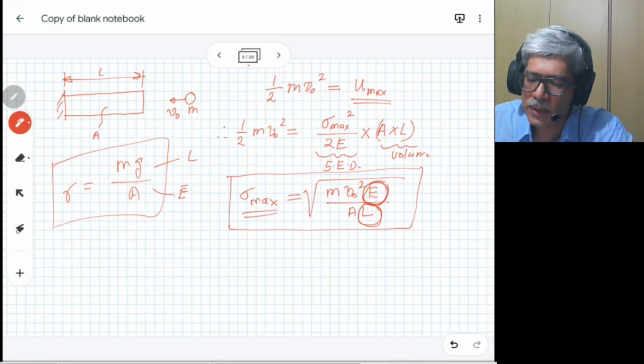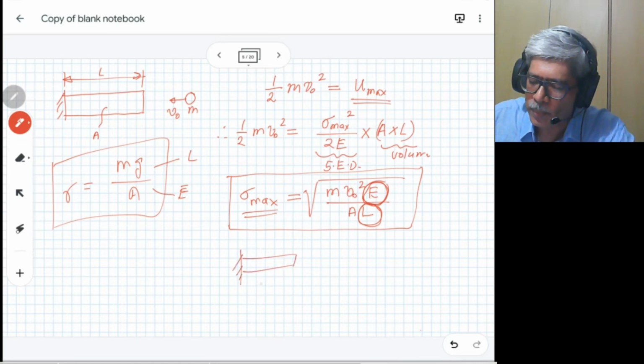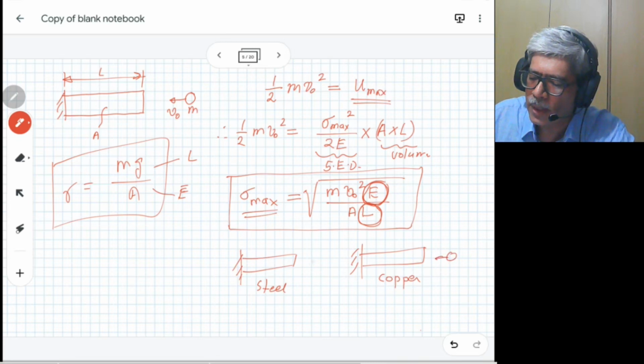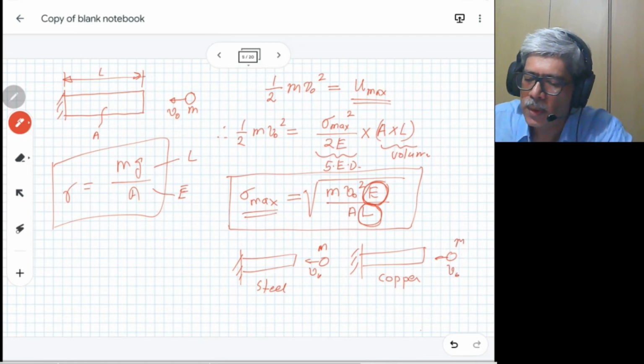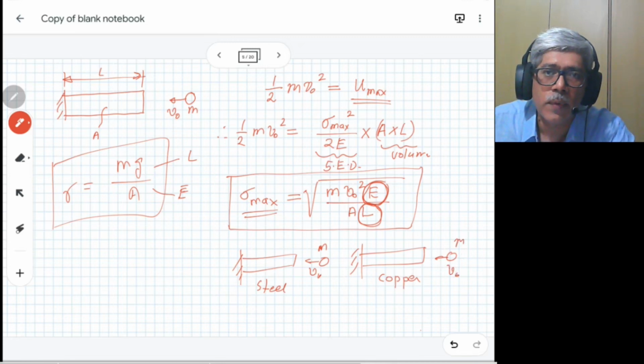So what it means is, if we have a rod made of steel and another identical rod made of copper, and both are hit by an identical mass m with velocity v naught, which rod will get higher stress?